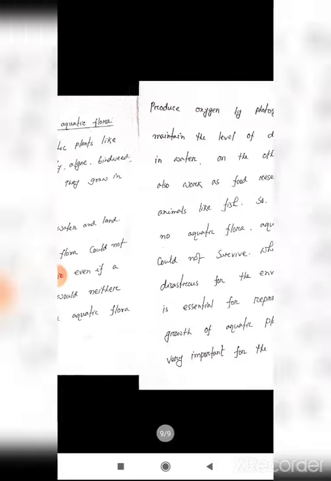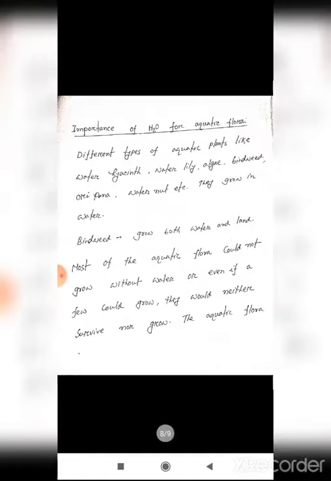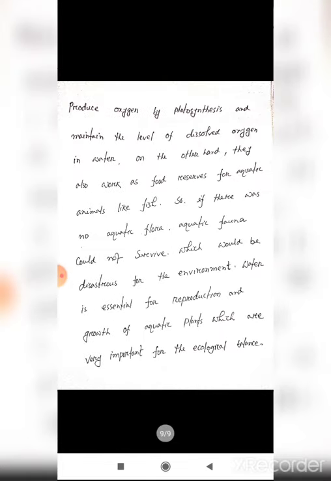The aquatic flora produce oxygen by photosynthesis. In a photosynthesis reaction, oxygen is produced, and it maintains the level of dissolved oxygen in water.